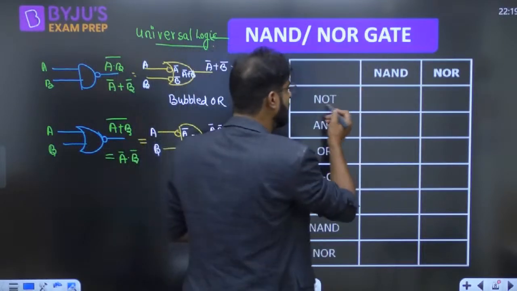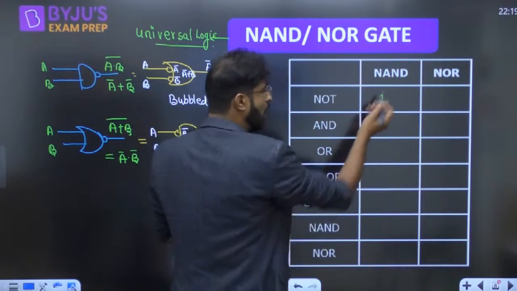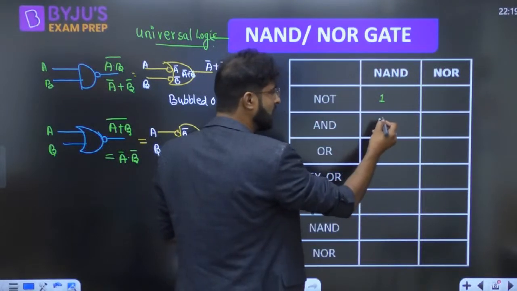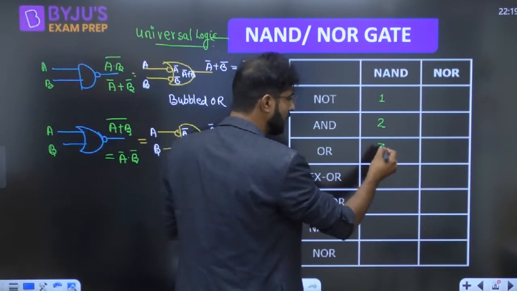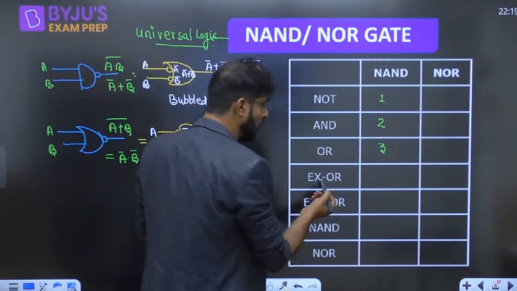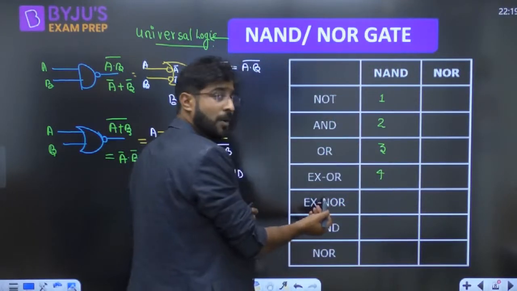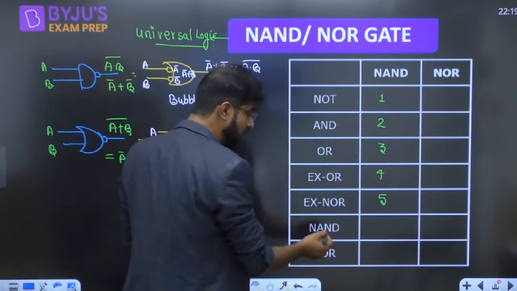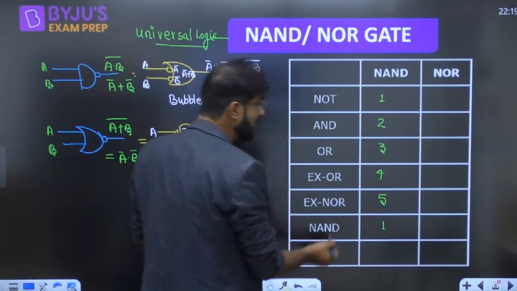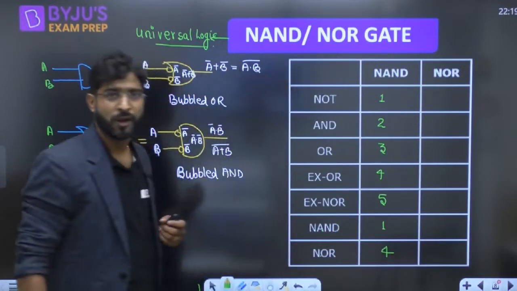How many NAND gates are required to implement a NOT gate? 1. How many NAND gates are required to implement an AND gate? 2. How many NAND gates are required to implement an OR gate? 3. How many NAND gates are required to implement the XOR gate? 4. How many NAND gates are required to implement the XNOR gate? 5. How many NAND gates are required to design a NAND gate? 1. How many NAND gates are required to implement a NOR gate? 4. That's what you can remember.